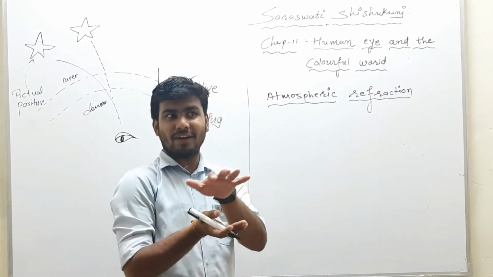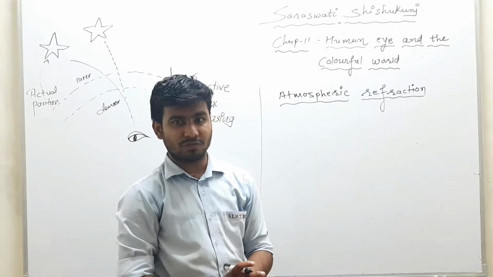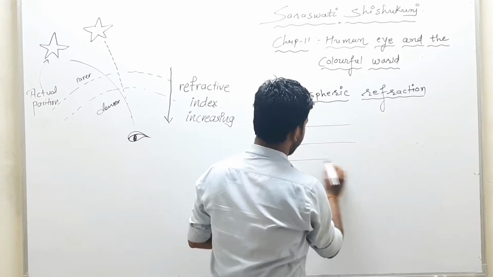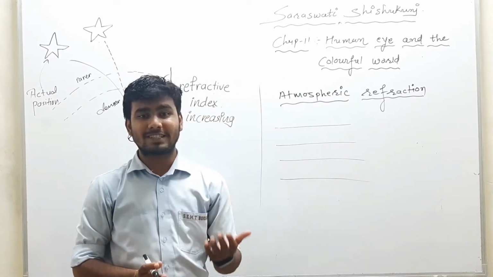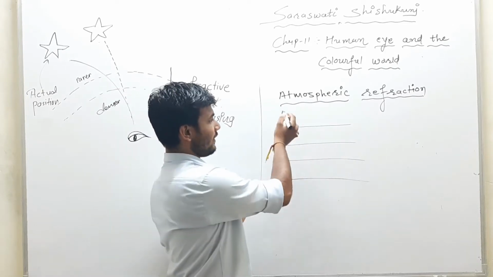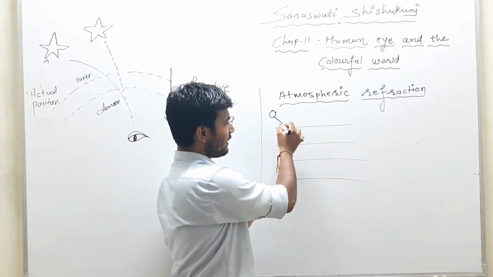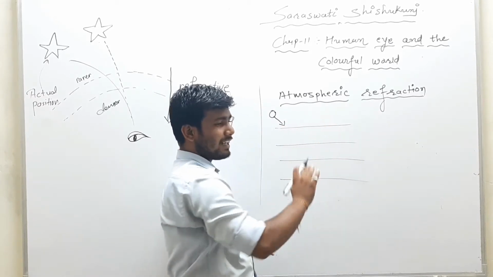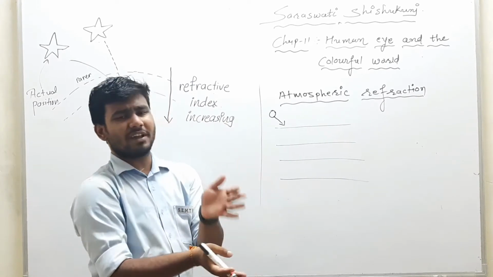But are there different layers in atmosphere? Yes, there are different layers in atmosphere. We can think that our atmosphere is made up of different layers, and the density of every layer is not the same. So when the light from the sun enters into our atmosphere, for different layers their refractive index will be different, right? Somewhere it will be denser, somewhere it will be rarer.